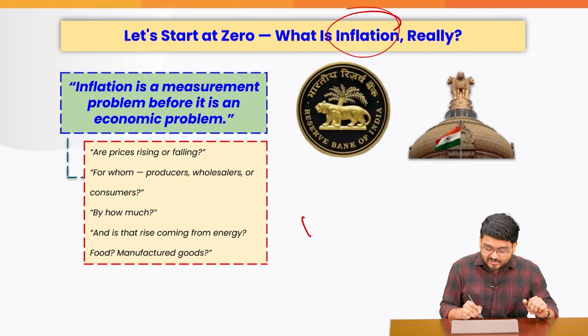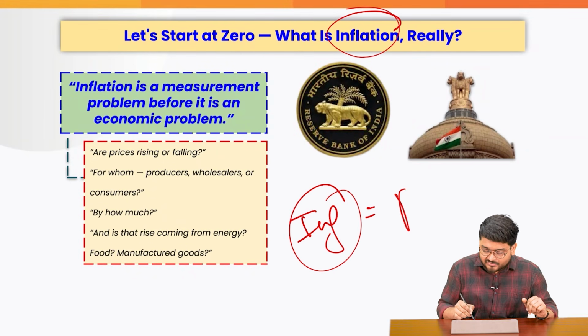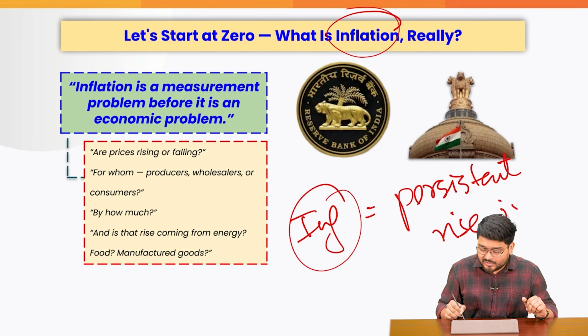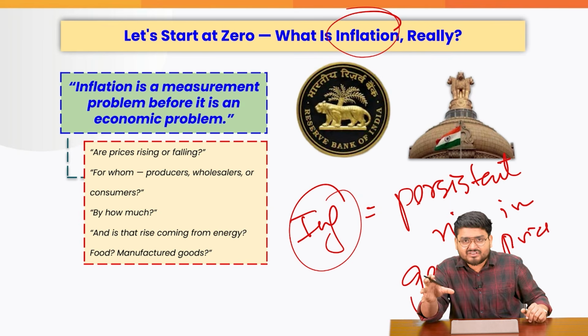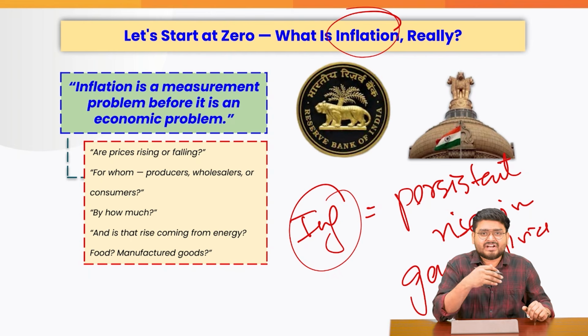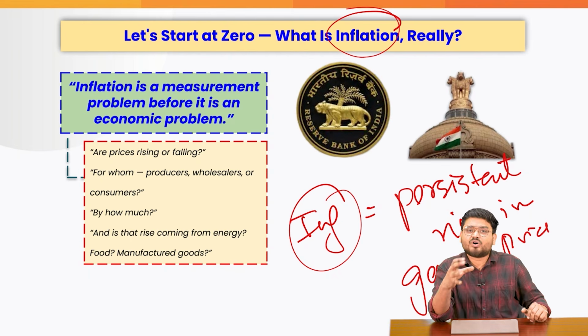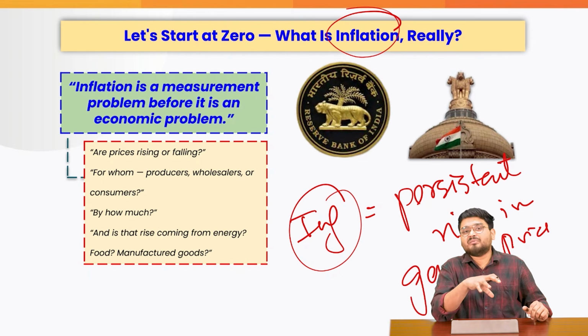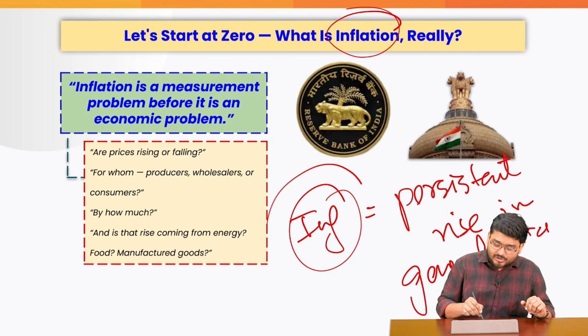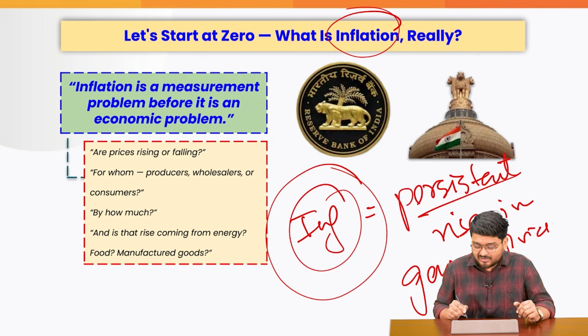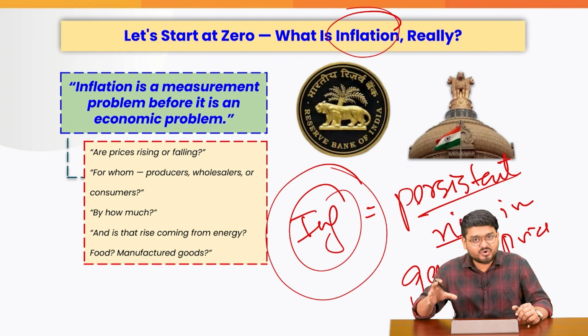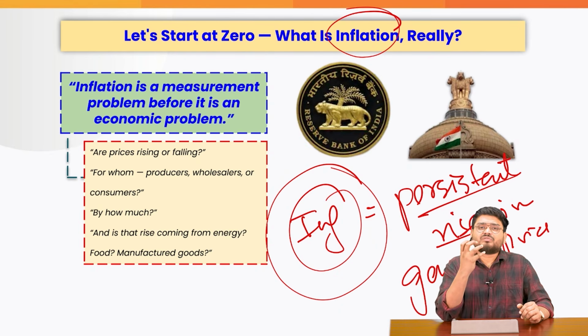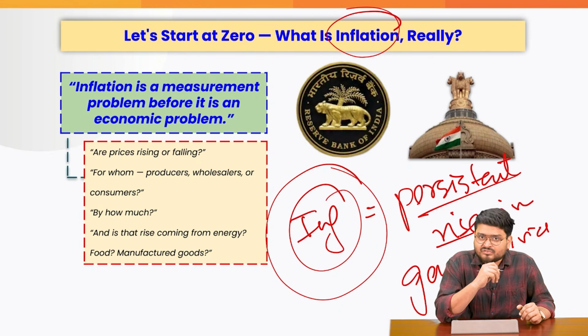So this means inflation is nothing but a persistent rise in general price levels of various goods and commodities that we generally use in the country on a day-to-day basis or on essential basis or on a regular basis in a particular region or a country. So when we talk about inflation, it is nothing but the persistent rise in price levels of the various goods and the services.